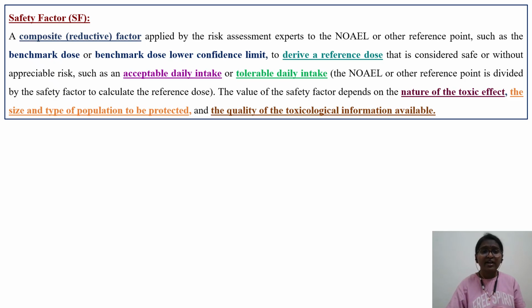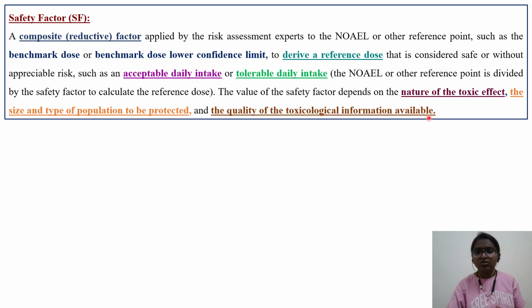Coming to safety factor, it is a composite reductive factor applied by the risk assessment experts to the NOEL or the reference point such as benchmark dose. There is another concept apart from NOEL, called benchmark dose, which is statistically derived by taking the data from a group of studies. This is to derive a reference dose that is considered safe without appreciable risk, such as acceptable daily intake or tolerable daily intake, which you will be calculating.